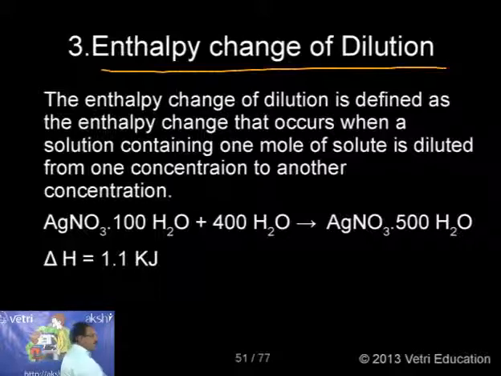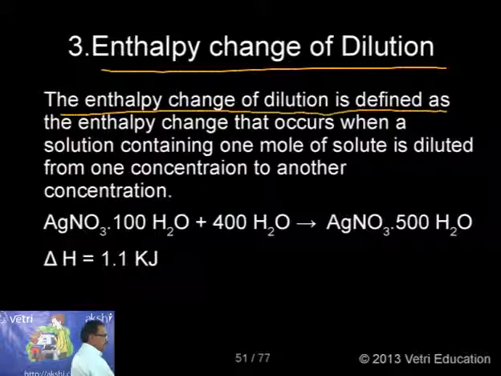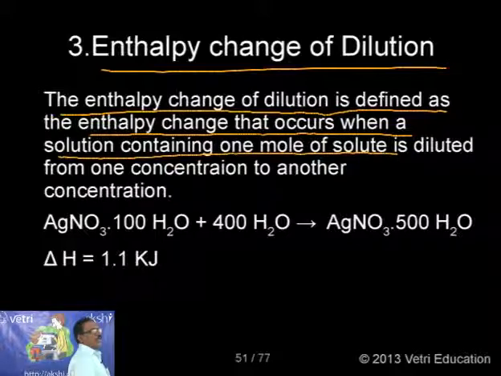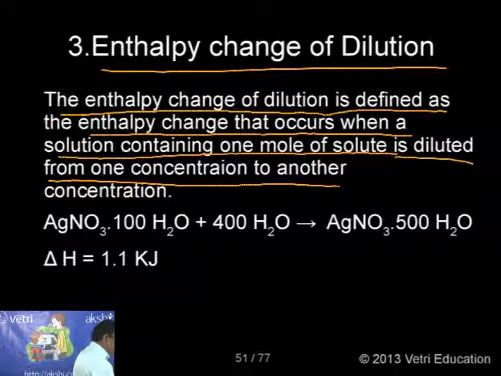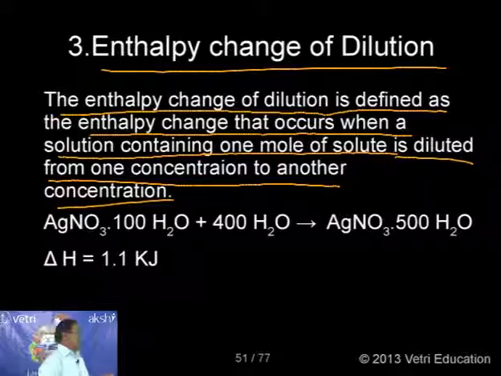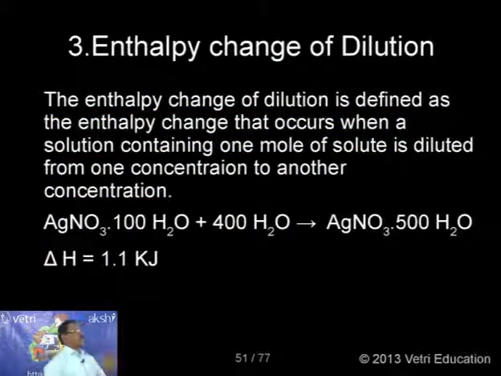The enthalpy change of dilution is defined as the enthalpy change that occurs when a solution containing 1 mole of solute is diluted from one concentration to another concentration. Once we have prepared the solution, we know the heat of solution, and then we can change one concentration to another. That is called enthalpy change of dilution.